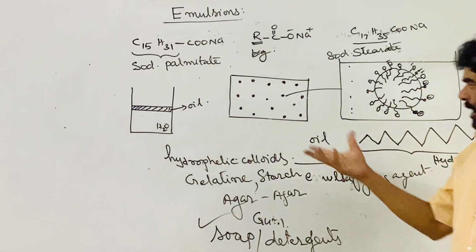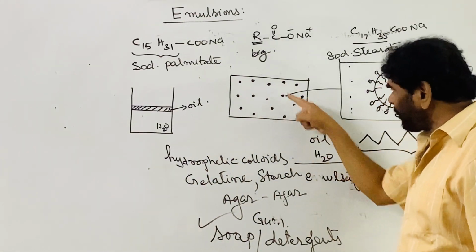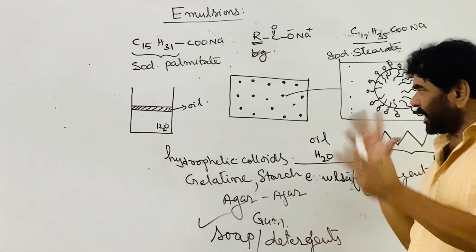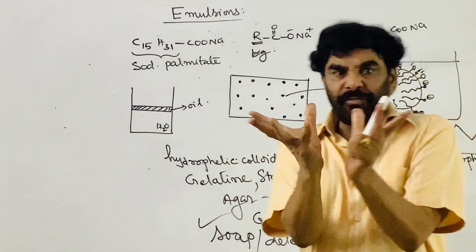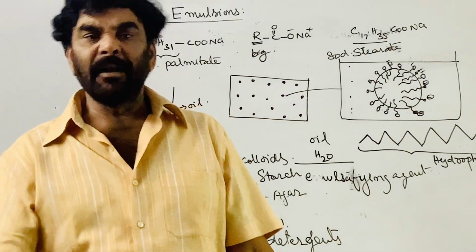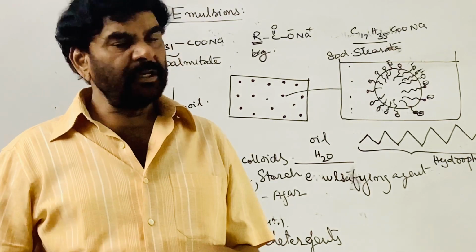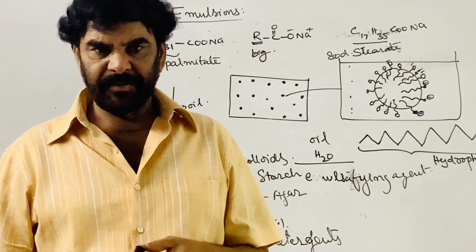Now, once each droplet acquires the negative charge and becomes a negatively charged sphere, they repel each other. There is no further combination, and coagulation is not possible. Otherwise, coagulation takes place easily.